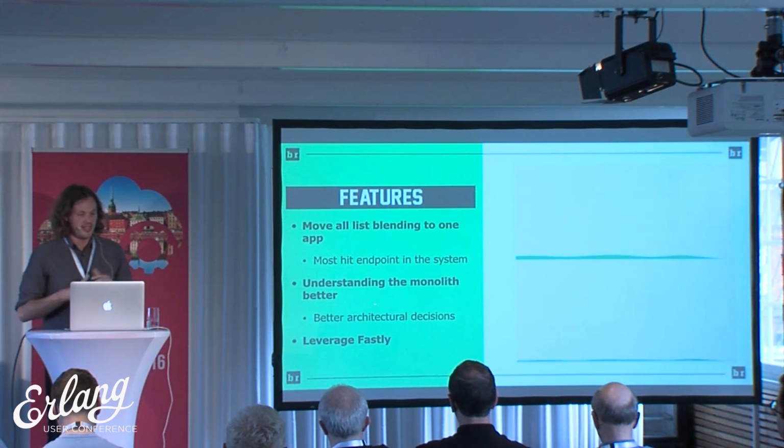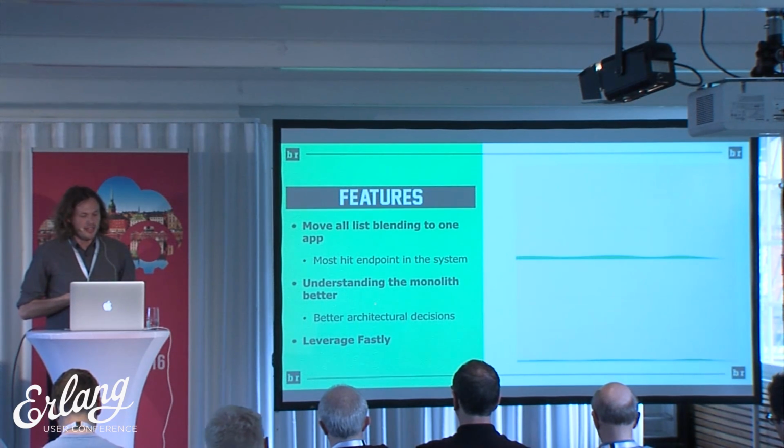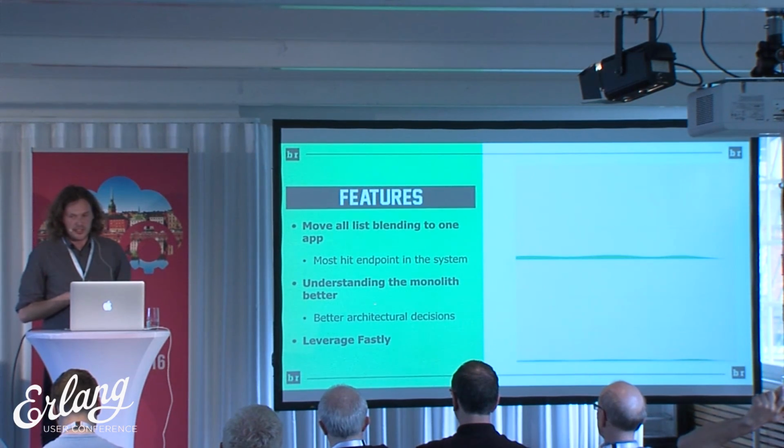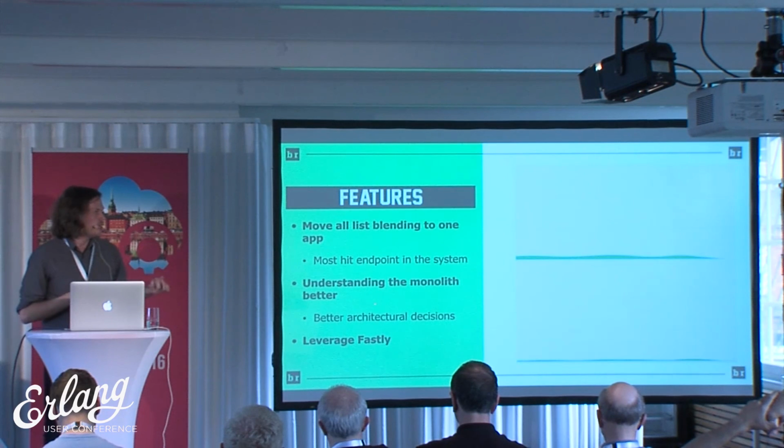And it was the most hit endpoint in the system. So we were a little nervous again about, is this going to work? And it performed remarkably well. And there was obviously an increase in traffic because we weren't using Fastly. We use Fastly to cache the streams that we can using surrogate keys, so that we have about a 90% hit rate on Fastly.